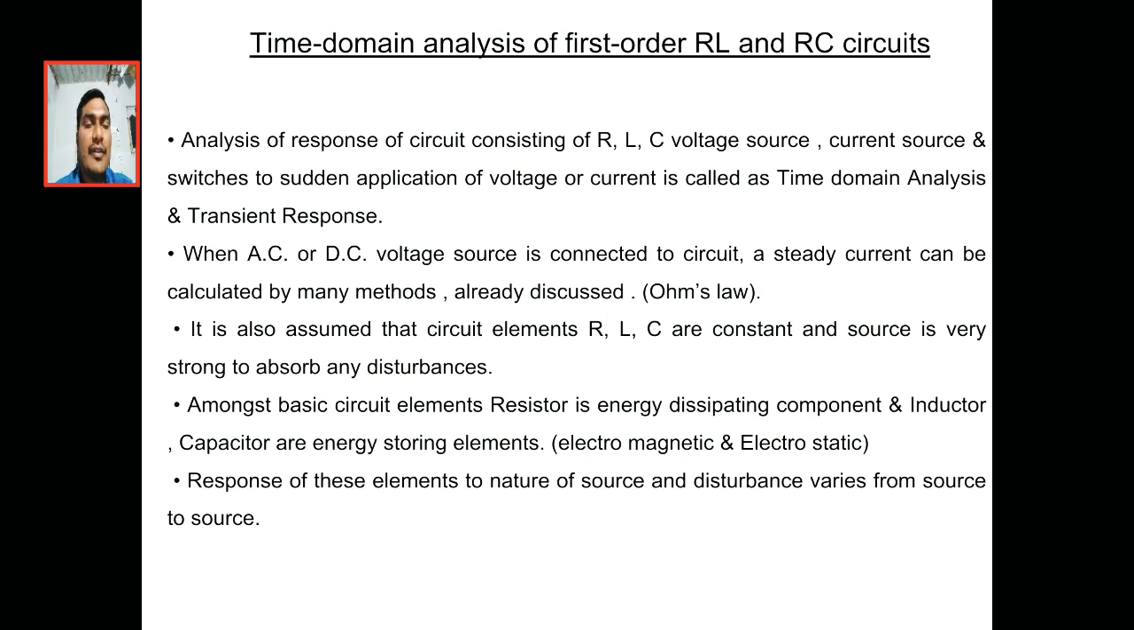If one inductor is there, then it is called a first order circuit. If one capacitor is there, then it is also called a first order circuit. If a circuit consists of R, L and C, with two energy storage elements, then it is called a second order circuit. This time domain analysis is to analyze the circuit at a particular time.